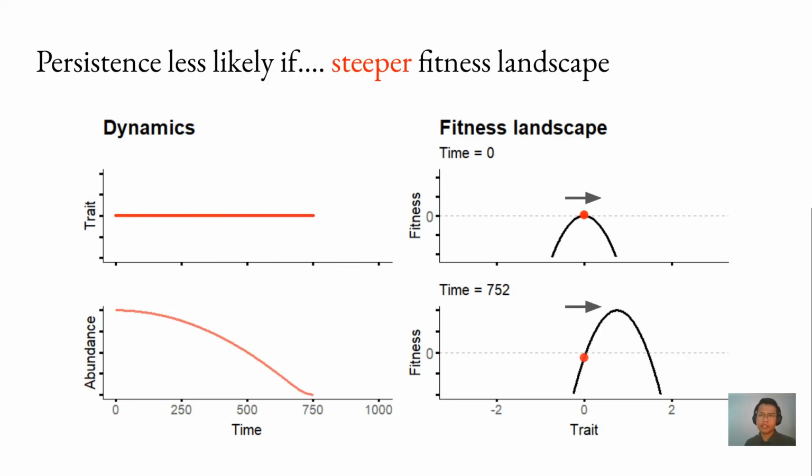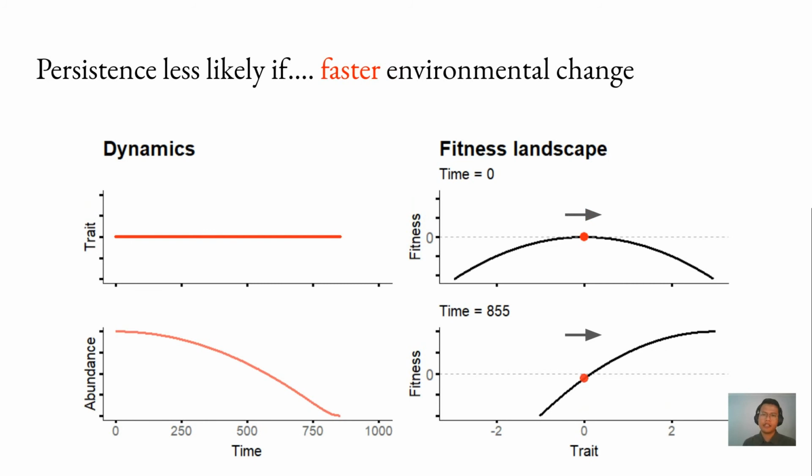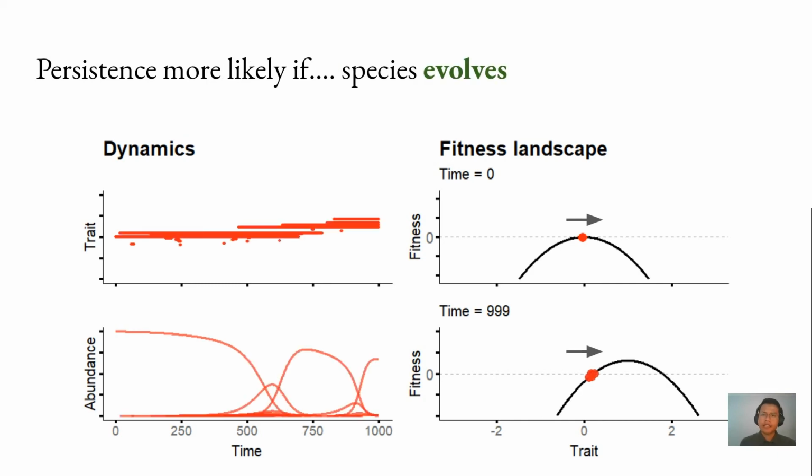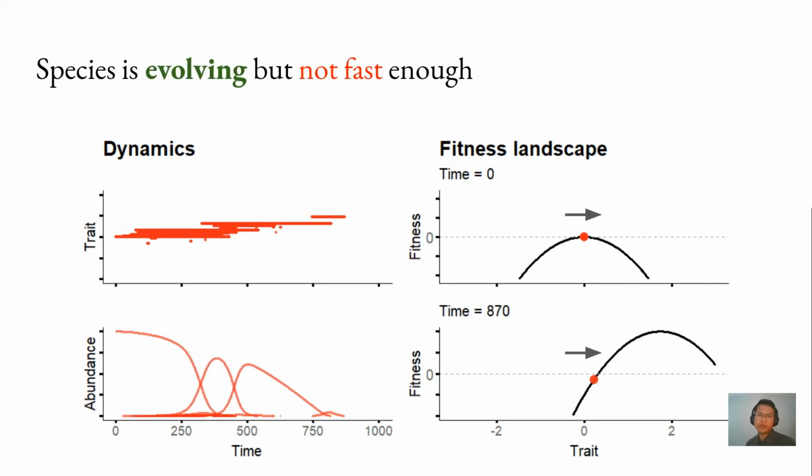When I made the fitness landscape steeper, species persistence becomes less likely. What if we make the environmental change faster? In this scenario, yes, we have another extinction because I made the warming rate faster. Next, let's allow trait evolution to happen. Now the parent species could not cope with the change, but their offspring or mutants can persist. The next scenario is when the mutation rate cannot keep up with the environmental change, then we get another extinction.